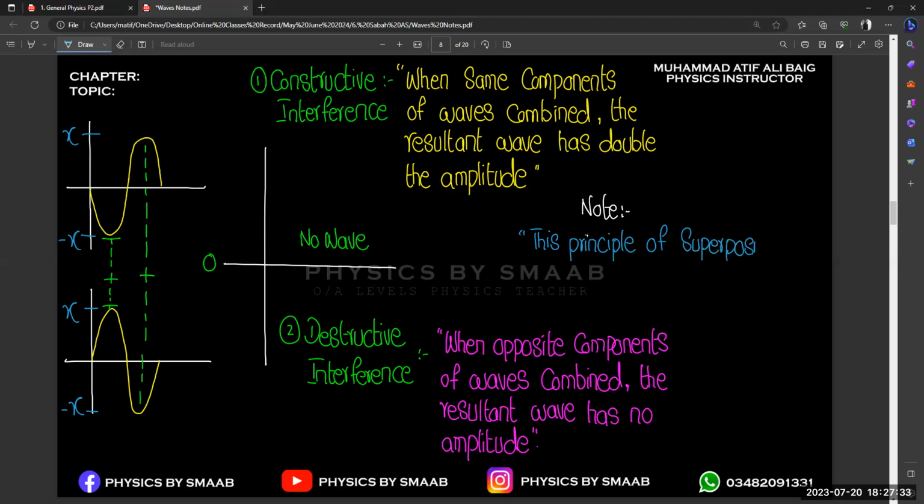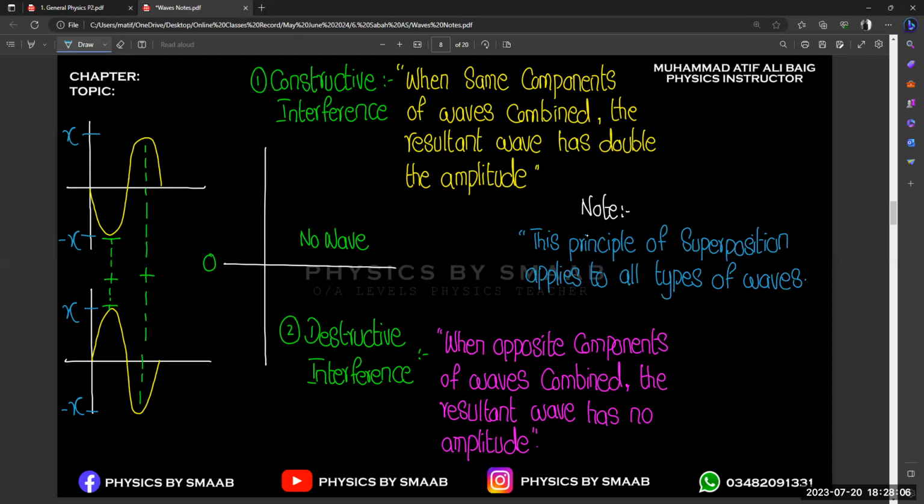So this principle of superposition applies to all types of waves. And you know there are two types of waves, one is longitudinal and the second is transverse, right? Okay, so this is our first concept related to superposition, right?